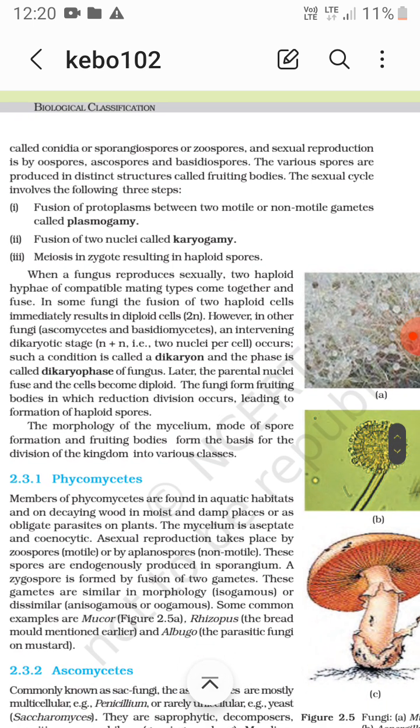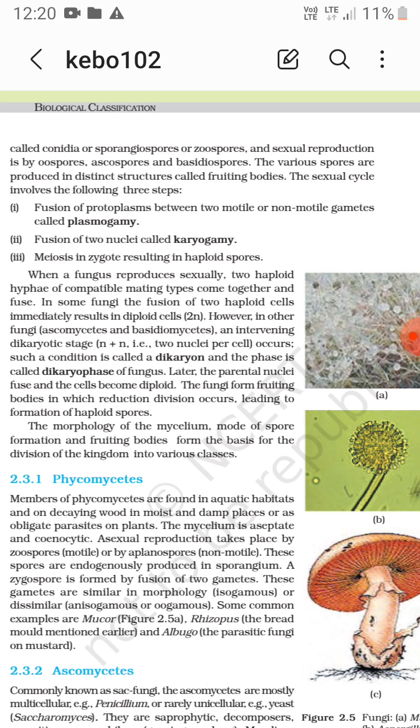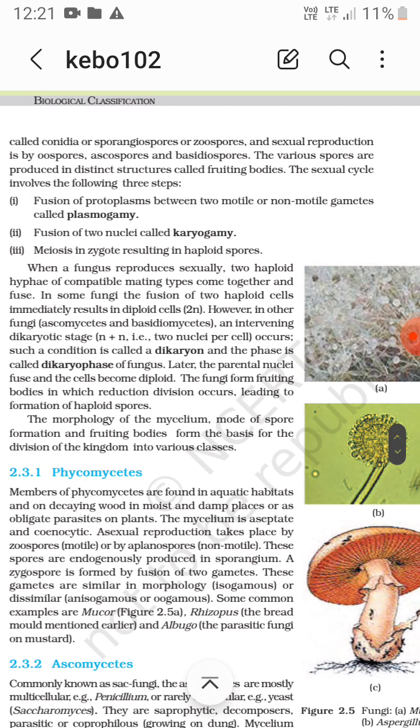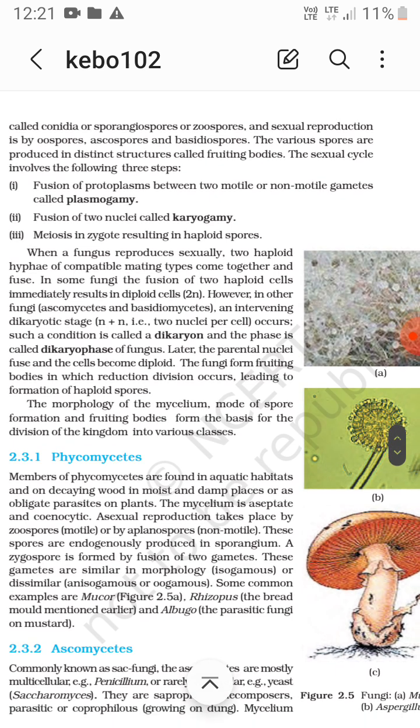In some fungi, the fusion of 2 haploid cells immediately results in diploid cells, right, 2n. But in some, like the ascomycetes and basidiomycetes, there is a dikaryotic stage. N plus n, that is 2 nuclei per cell, occurs. Such a condition is called dikaryon, and the phase is called the dikaryophase of fungi.